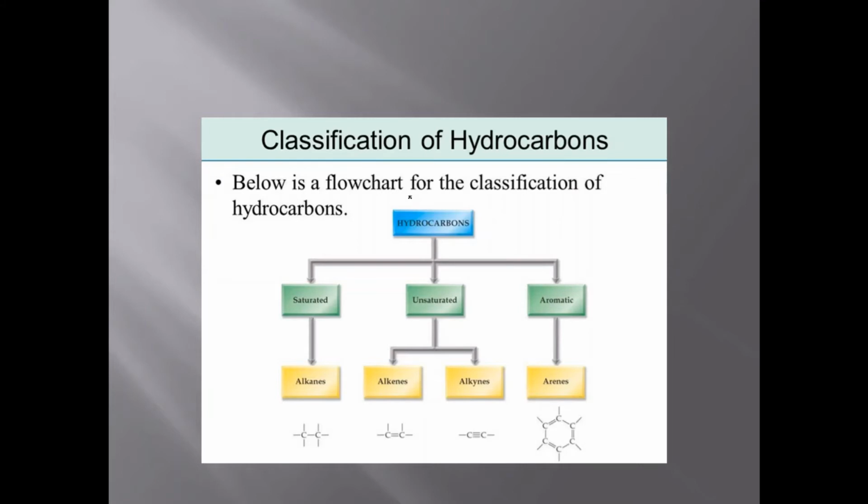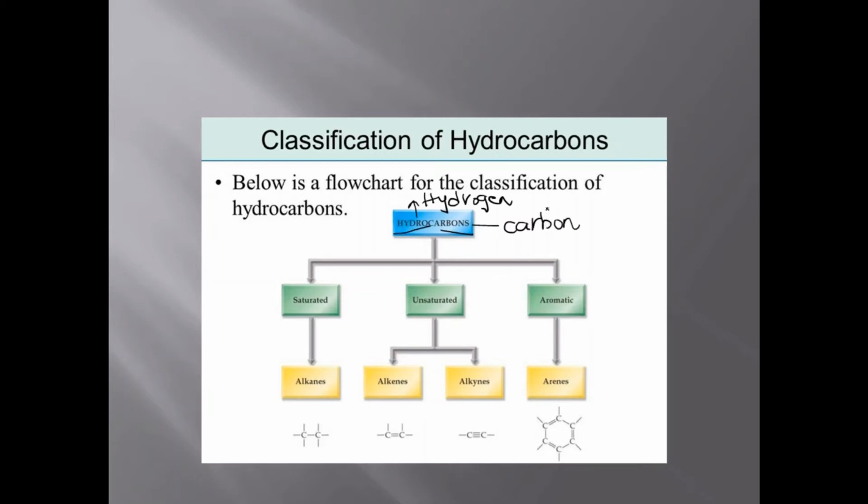Classification of hydrocarbons. If I say the term hydrocarbon, hydro stands for hydrogen and carbon stands for carbon. So the compounds of carbon and hydrogen are called hydrocarbons.